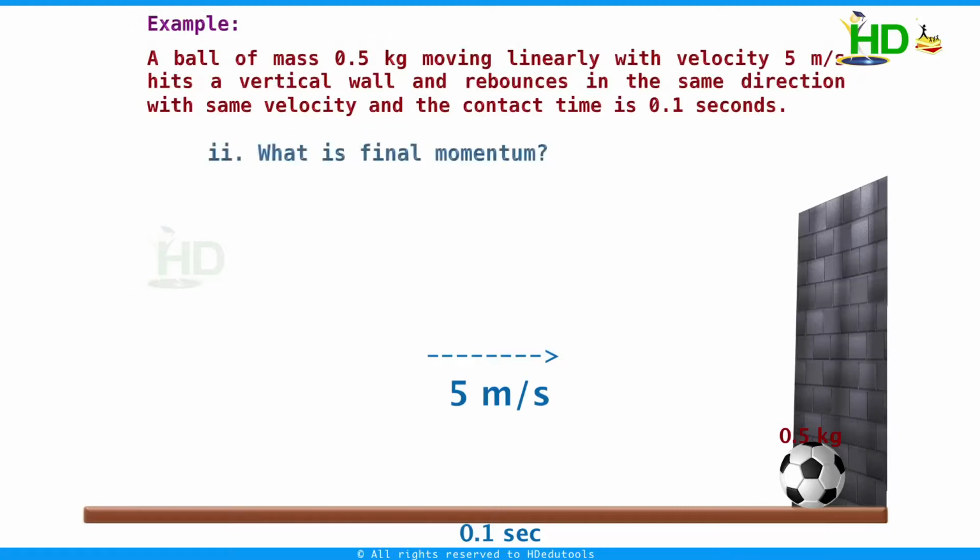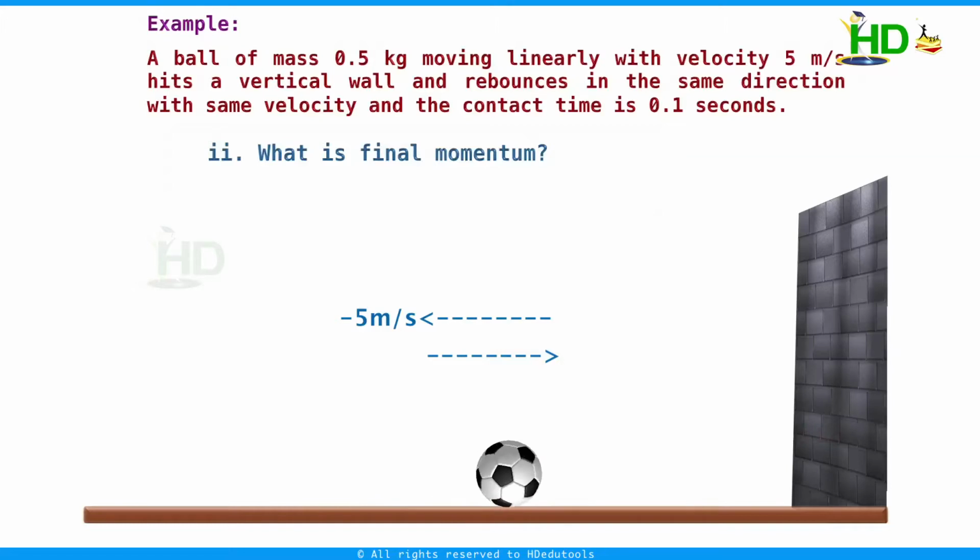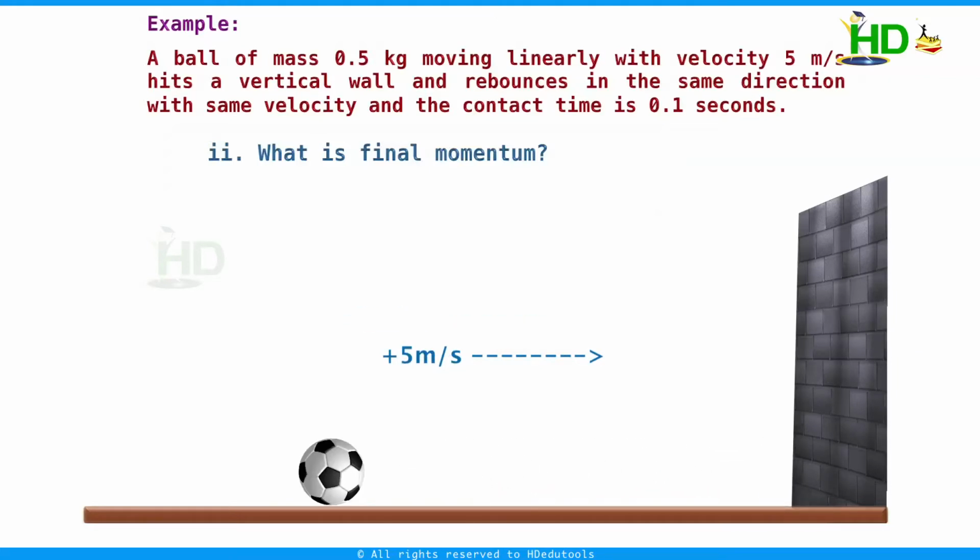Now what is the final momentum? Final mass is 0.5 kg only, there is no change in mass. Then what about velocity? It is 5 meters per second but opposite in direction. We are considering the initial motion of the ball is in this direction, hence we have to consider this as positive, and in this direction we have to take negative. The final velocity is minus 5 meters per second. Therefore, the final momentum is 0.5 into minus 5, and this is equal to minus 2.5 kg meter per second.